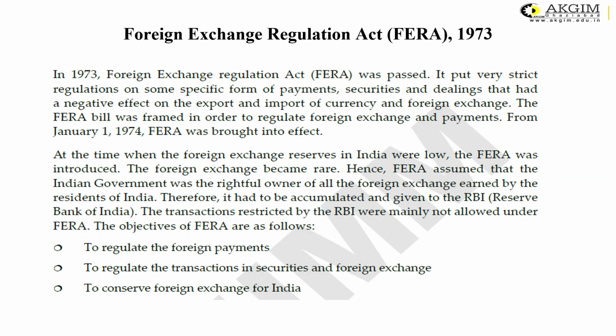Then the second law, which is very important to understand, is named FERA. It came in the year 1973. Earlier it was named the Foreign Exchange Regulation Act, but it was later renamed as FEMA, the Foreign Exchange Management Act. In 1973, FERA was passed. It put very strict regulations on specific forms of payments, securities and dealings that had a negative impact on the export and import of currency and foreign exchange.